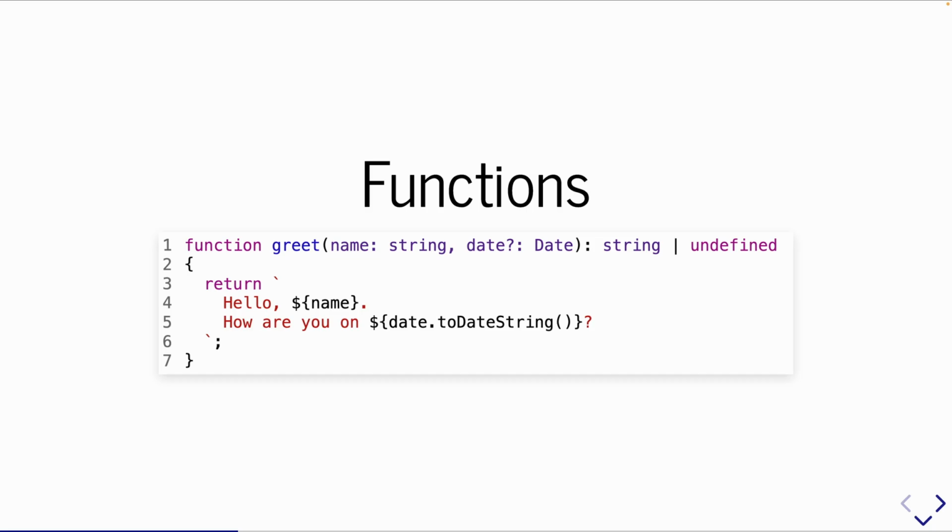We're going to skip ahead to the end, to the return type. This is the return value. So we're saying this function returns a string or undefined. Now, this is actually a union type. I'll talk about that in a little bit, but you can read this as it returns a string or undefined value. Now, when we as humans look at this code, we can tell there's no way it's ever going to return an undefined value, right?